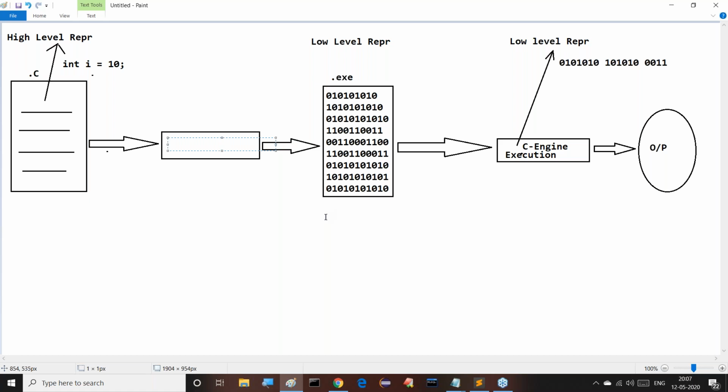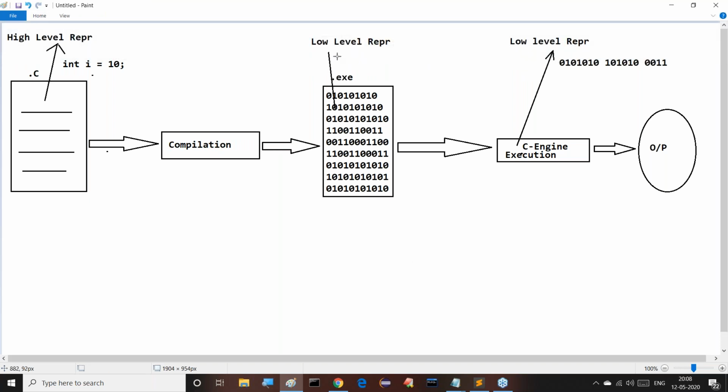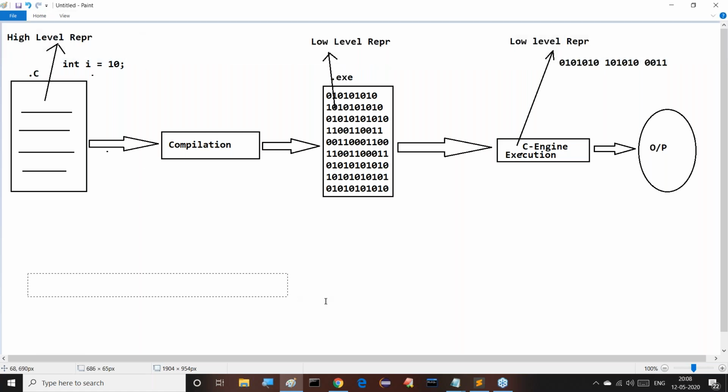Here we are using a process to convert our code from high level representation to low level representation. This mechanism, this process, is called compilation. The translation is performed by compilation. Guys, observe this clearly. Now I'm asking one question to all of you, try to answer it. In this particular diagram, what exactly is the purpose of this compilation?